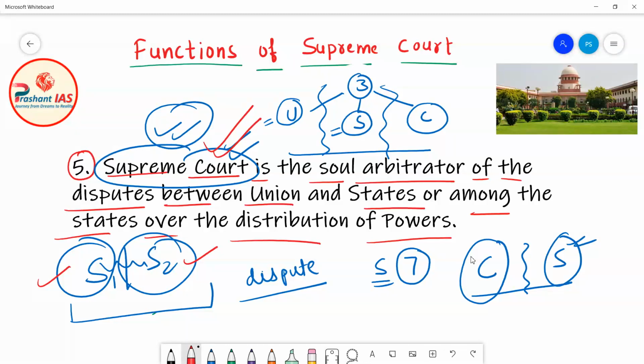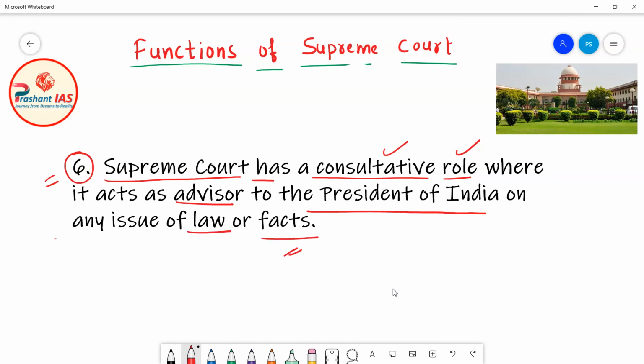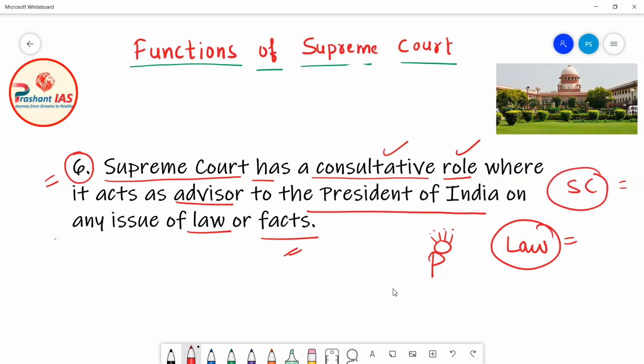Now friends, after this let us discuss the sixth function of the Supreme Court. The Supreme Court has a consultative role, where it acts as an advisor to the President of India on any issue of law or fact. Now what does it mean? Let's suppose the President of India gets stuck on any question of law. Who is the expert in the field of law? Definitely the Supreme Court, because the Supreme Court is the top court, the highest court in India.